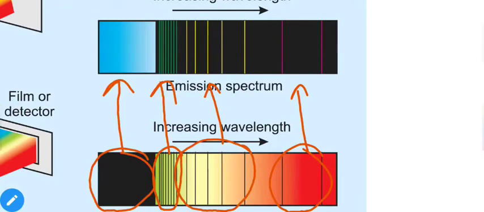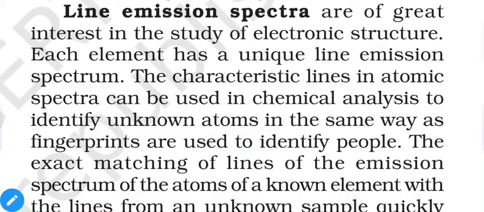So all of the light absorbed earlier is now being emitted. Both of them are supplementary or complementary to each other, or we can say that both of them are negative of each other. So line emission spectra have great importance. Each element has its own unique emission spectrum. That means we can identify an unknown substance by comparing with previously recorded data.